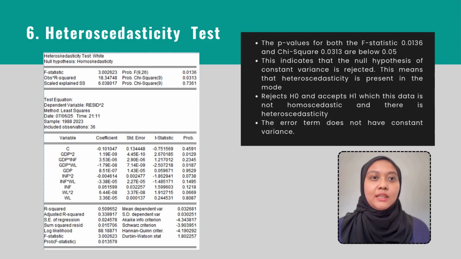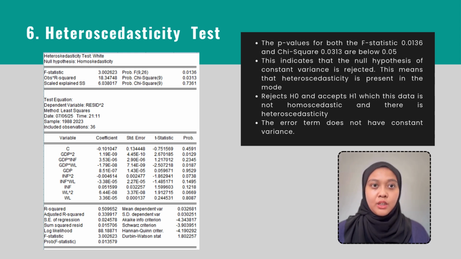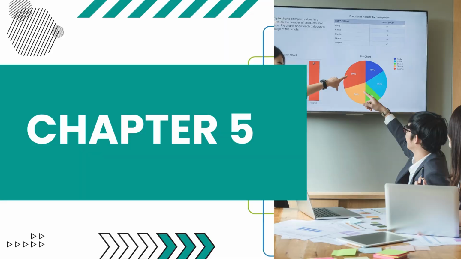My name is Nazira binti Sazali, and I will explain the last test, which is heteroscedasticity. The p-values for both the F statistic and the chi-square are below 0.05, which are 0.0136 and 0.0313. This indicates that we have to reject the null hypothesis of constant variance. Therefore, it means that heteroscedasticity is present, and we accept the alternative hypothesis, which means this data is not homoscedastic and the error term does not have a constant variance.